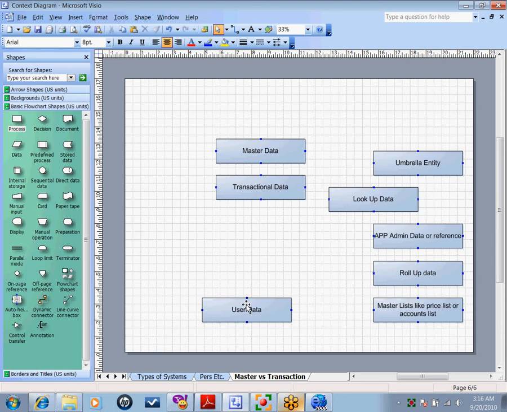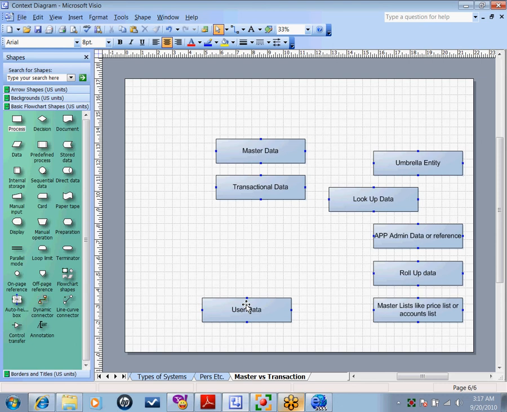But product is user data too, because it is entered by power users, right? All the data which is email templates, it's still user data because they manage this, they enter this. LOVs, responsibility, position. In this context, user data is a grouping of some of these data. Actually, it is not mutually exclusive. So user data, all this master data, whatever is entered by user is user data. Whatever is not entered by user is not user data.